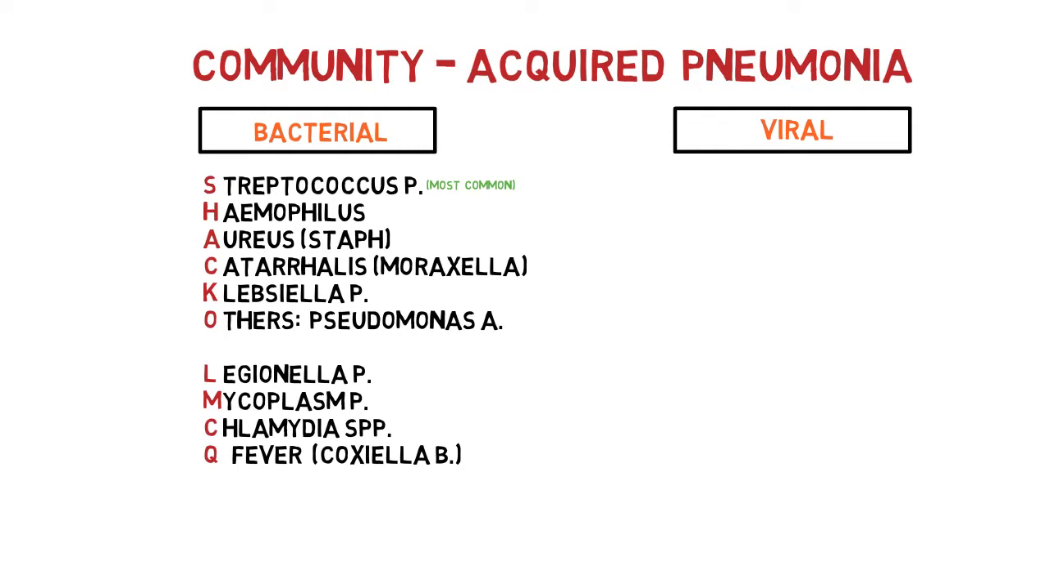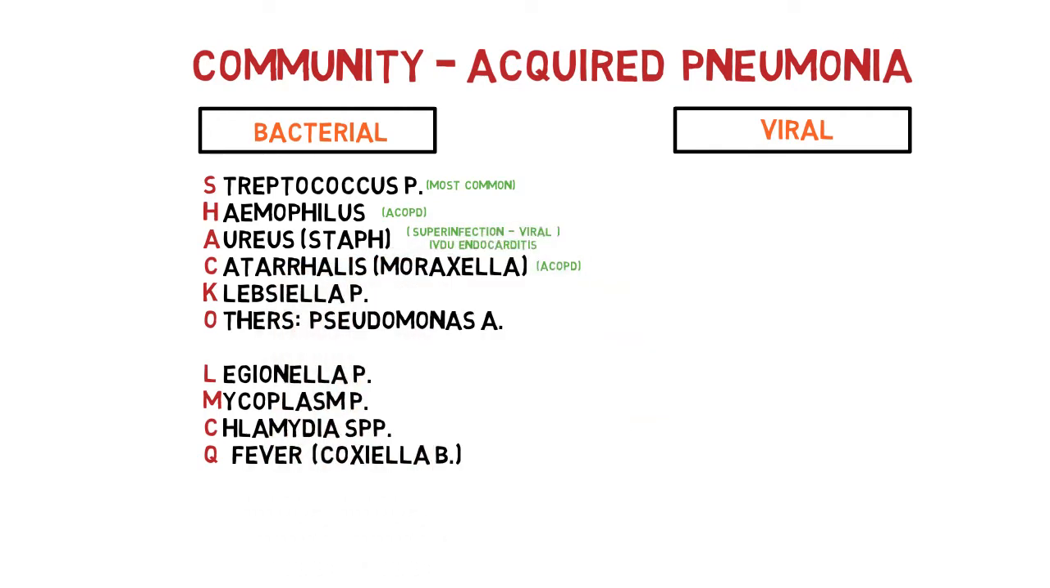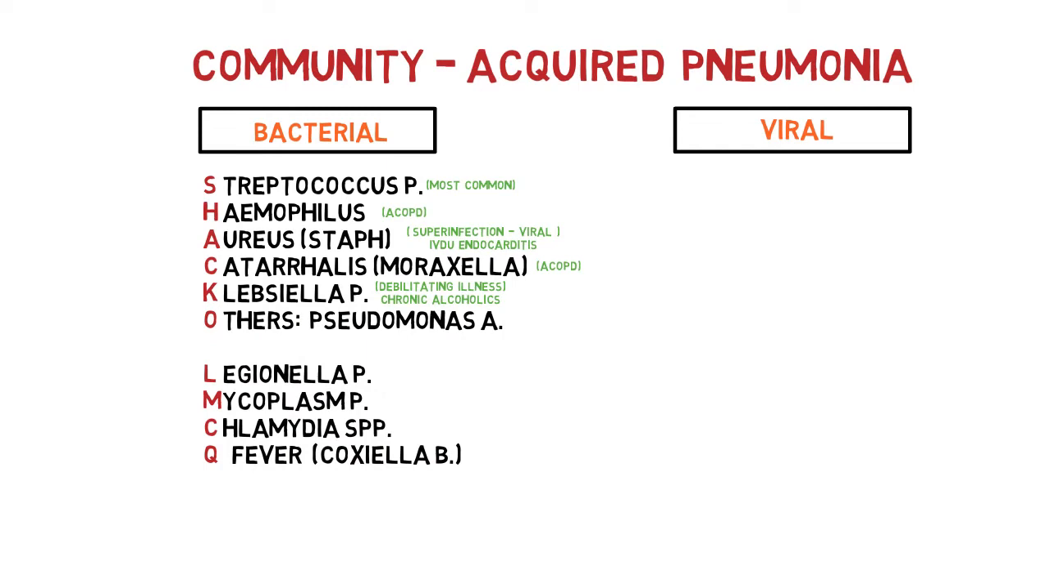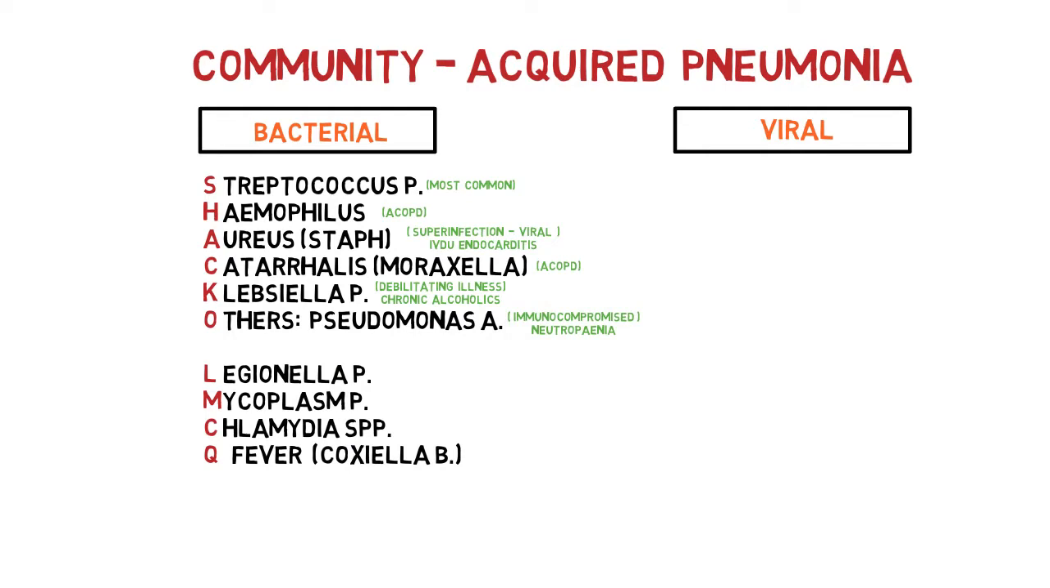Streptococcus is the most common cause of CAP. Haemophilus influenzae and Moraxella catarrhalis are usually associated with acute exacerbation of COPD. Staphylococcus aureus is associated with bacterial endocarditis among intravenous drug users and superinfection of viral pneumonia. Klebsiella is associated with chronic alcoholics and patients with debilitating illness, whereas Pseudomonas with immunocompromised patients.